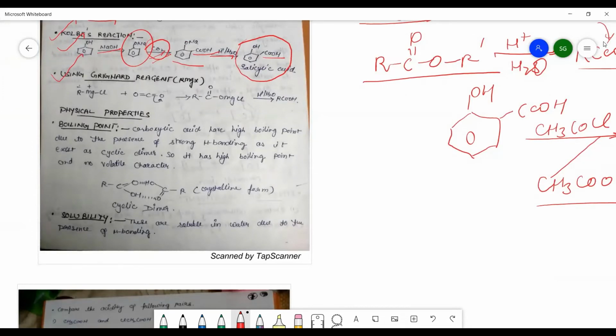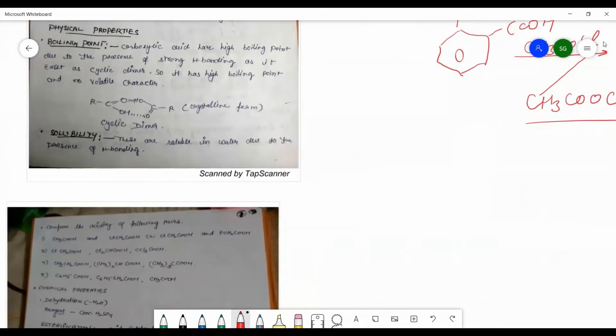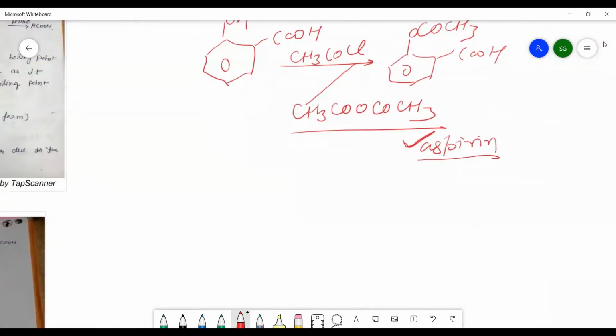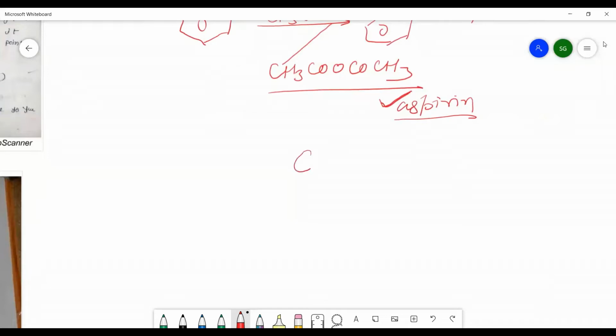Grignard reagent is a kind of reaction in which we are increasing the number of carbon atoms. Suppose you have carbon dioxide and you are adding RMgX.